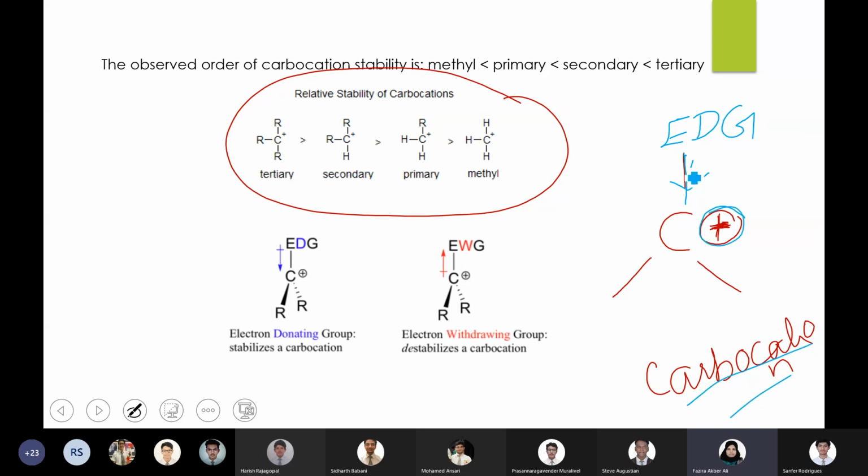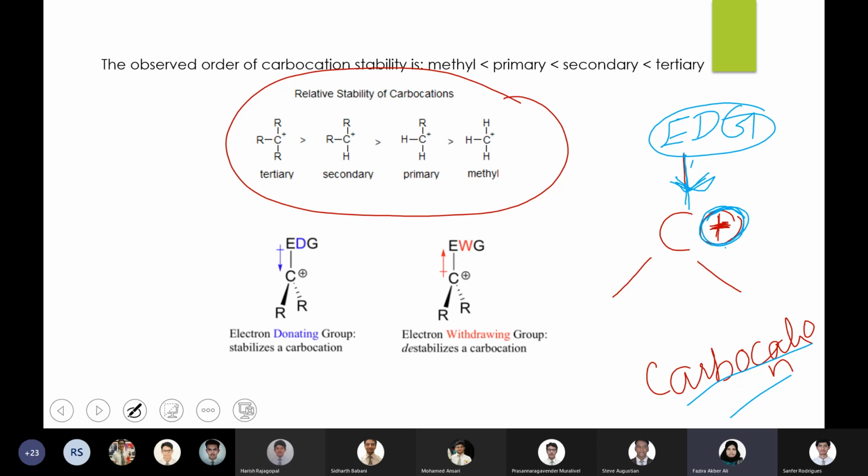So if you have an electron donating group, they push the electron towards the carbocation, so the extent of positive charge reduces. That means they are somehow gaining stability because they are reducing the positive charge. The extent of the positive charge is being reduced by the electrons pushed by the electron donating groups.